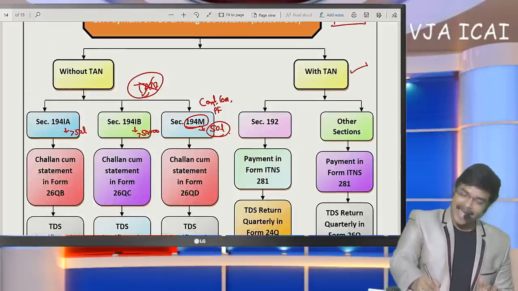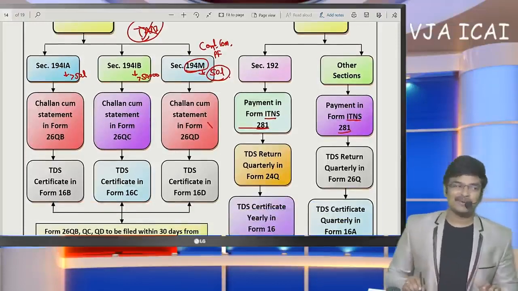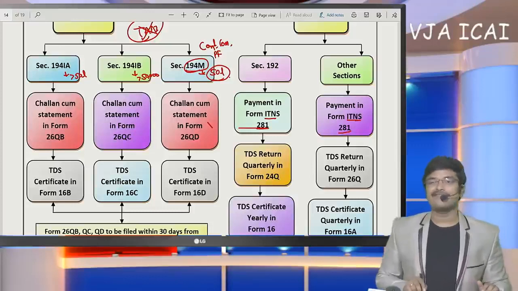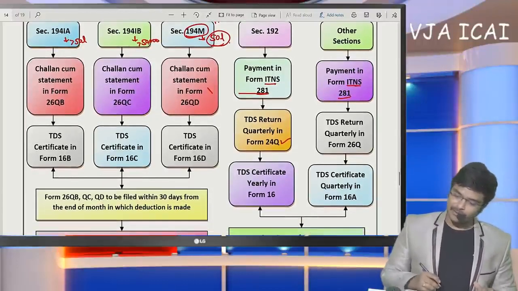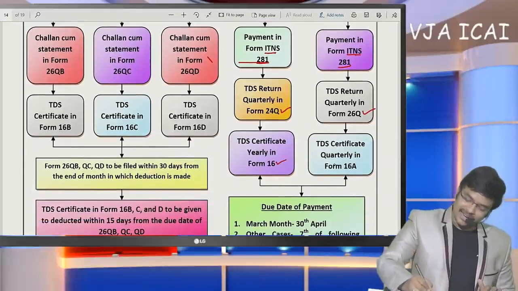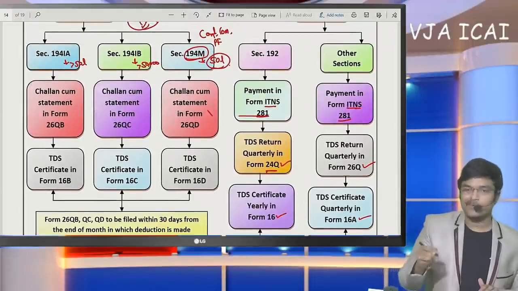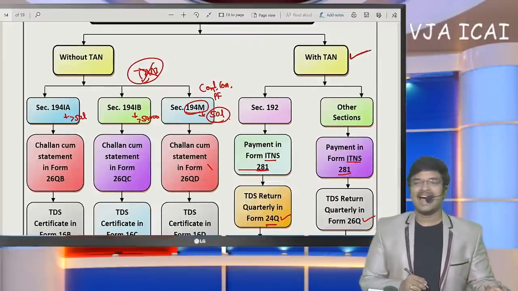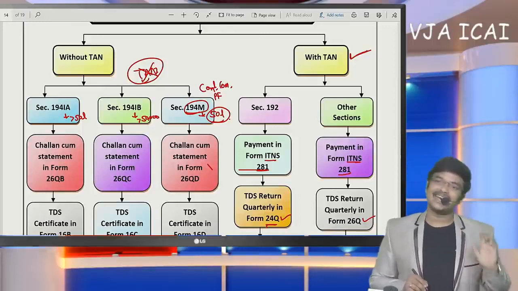Generally, we need to obtain TAN and pay TDS in form ITNS 281, the tax payment, on the NSDL website, sir. In case of salary, we are going to file 24Q, and in case of other than salary, we are going to file 26Q. And later the TDS certificate in form 16A. So this is the general procedure to be followed, filing in form 24Q, 26Q. First we will pay the challan based on TAN, and after payment of the challan we are going to file the TDS return showing the details of each deductee.